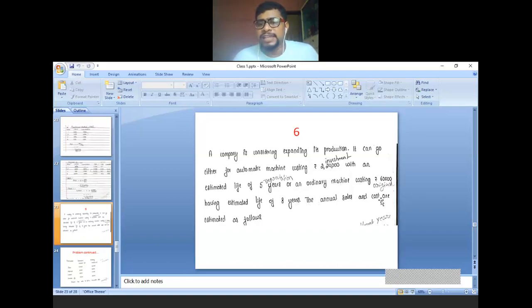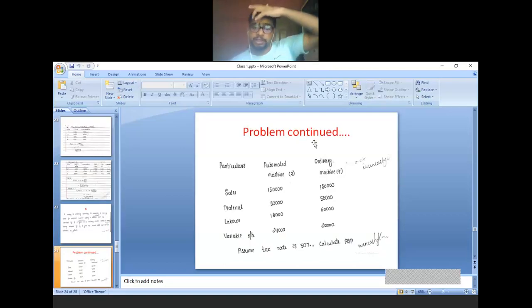The annual sales and cost are estimated as follows. In the question itself, sales figure as well as cost is given in order to calculate the profit. This is the problem part only, not the solution. First one is automated machine, next one is the ordinary machine. Sales is given 1,50,000, 1,50,000.